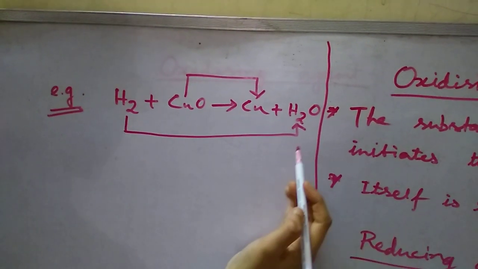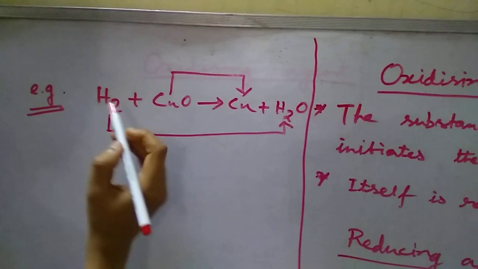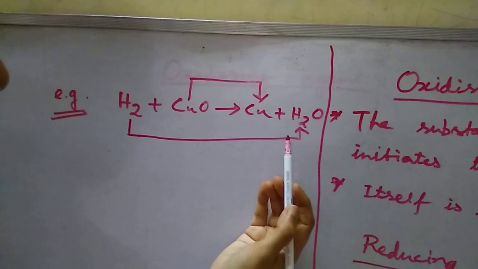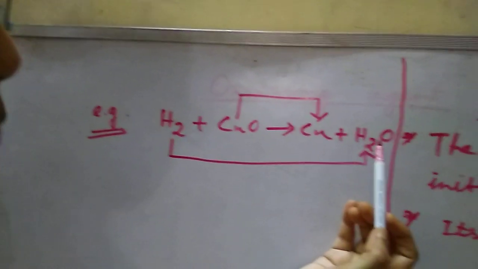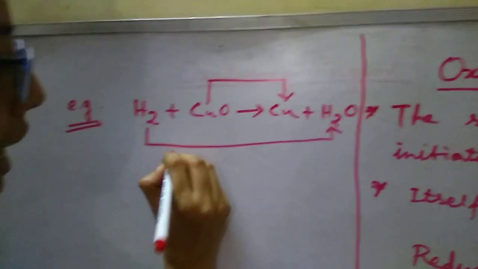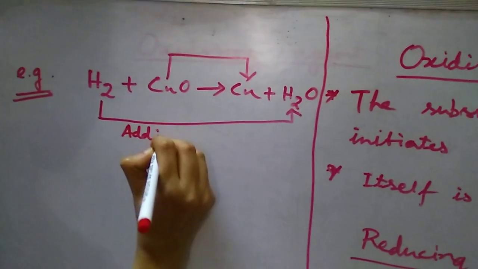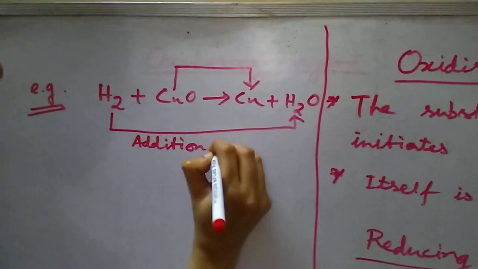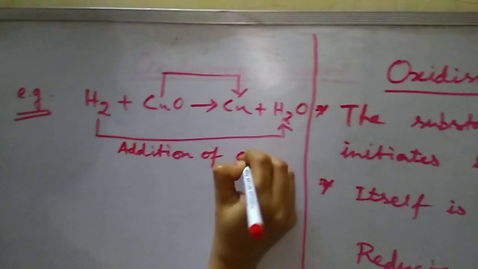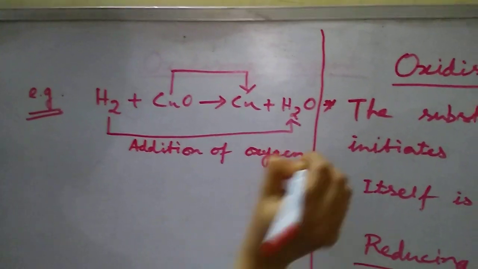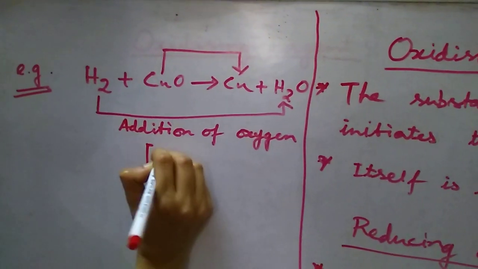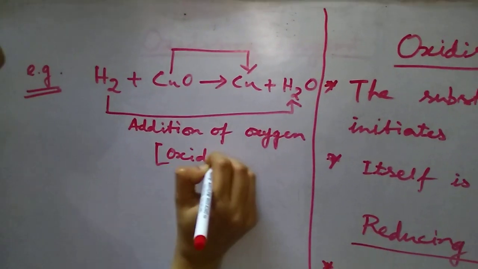When hydrogen is converted to water or steam, what is the change we can observe? There is addition of oxygen atom. That means addition of oxygen takes place in this particular process. So this particular partial reaction is an example of oxidation.